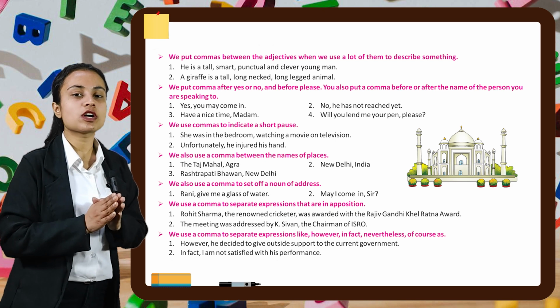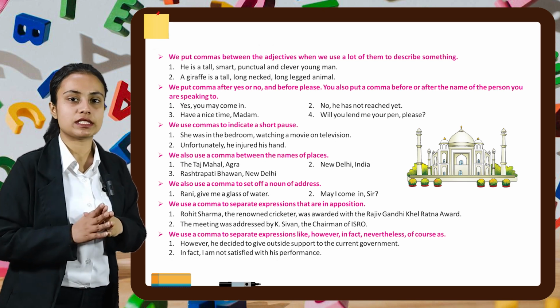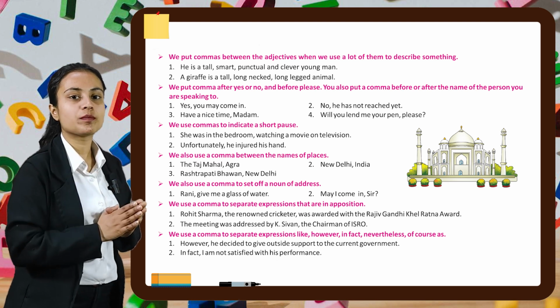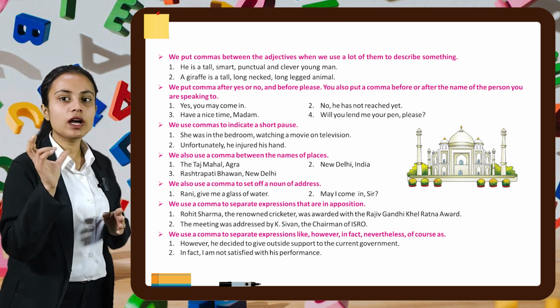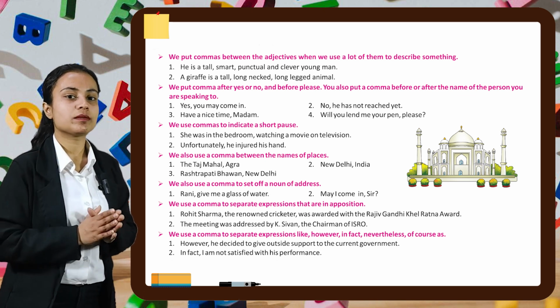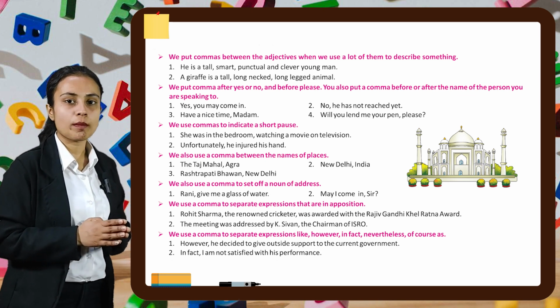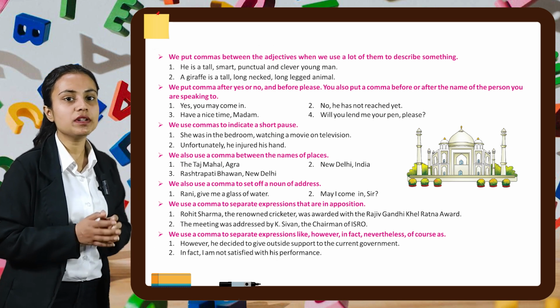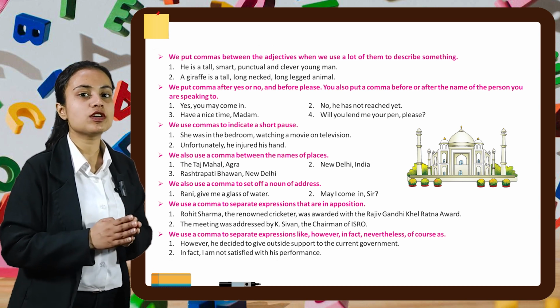We also use a comma between the names of places. For example, the Taj Mahal, comma, Agra. New Delhi, comma, India. Rashtrapati Bhavan, comma, New Delhi. We also use a comma to set off a noun of address. For example, Rani, give me a glass of water.